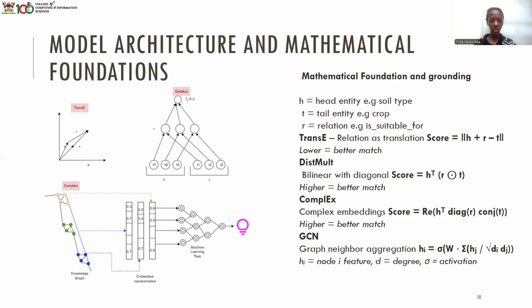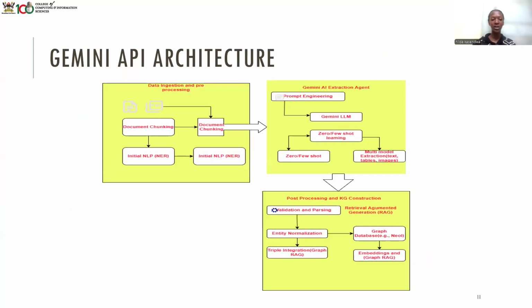And we trained the DistMult model, and this works better for the linear relations. We trained the ComplEx model, and this uses imaginary numbers, more of the imaginary numbers, to train. And then we trained the GCN model too.